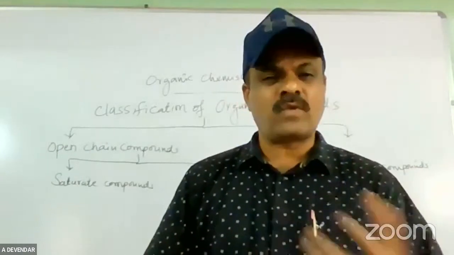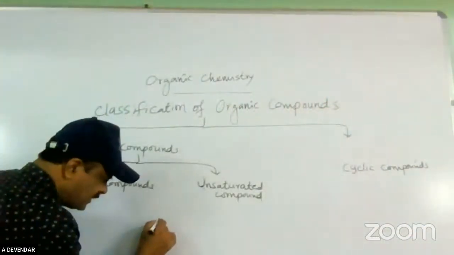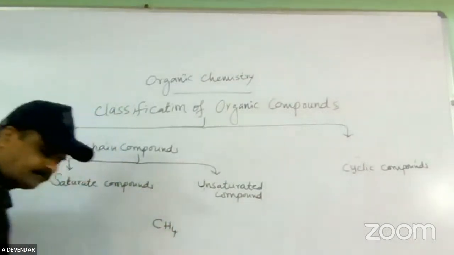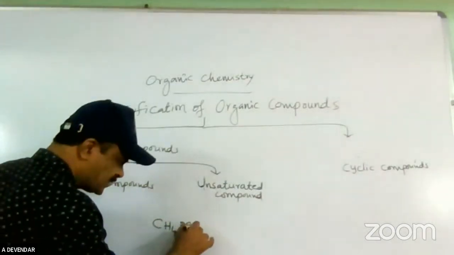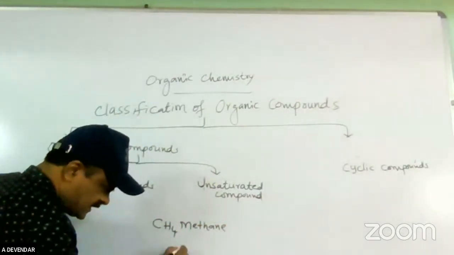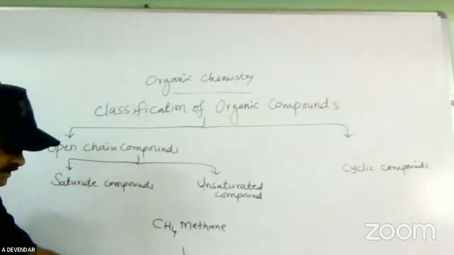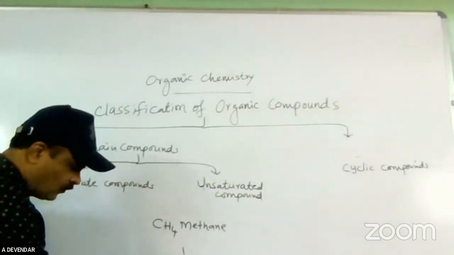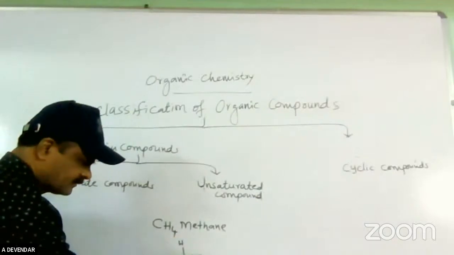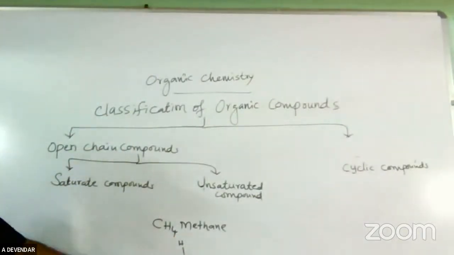Why, sir? If you see the methane molecule, the formula of methane is CH4. In this CH4, you can see that the carbon atom is satisfied with all single covalent bonds with the four hydrogen atoms. This is the methane structure.